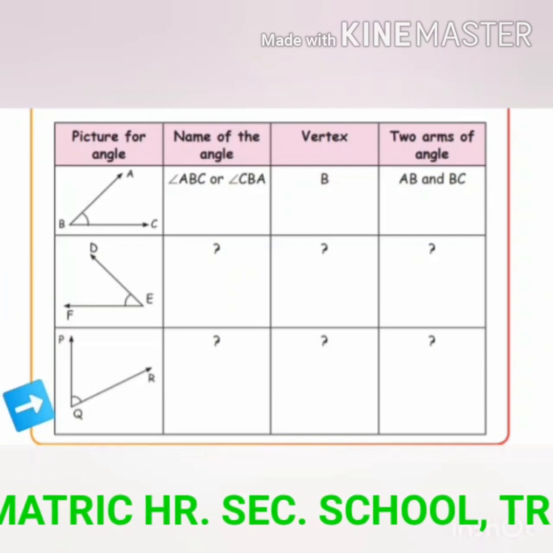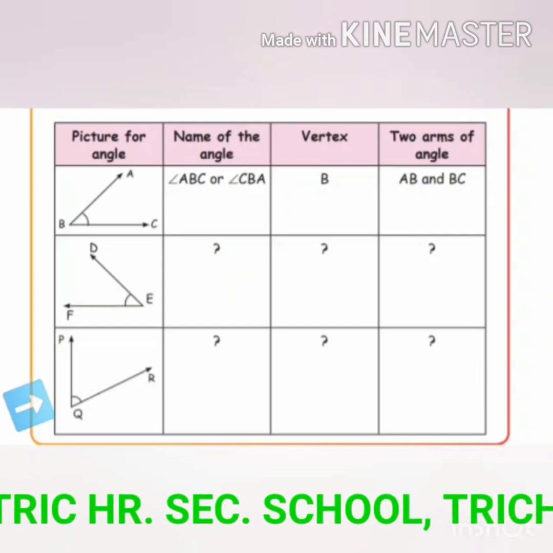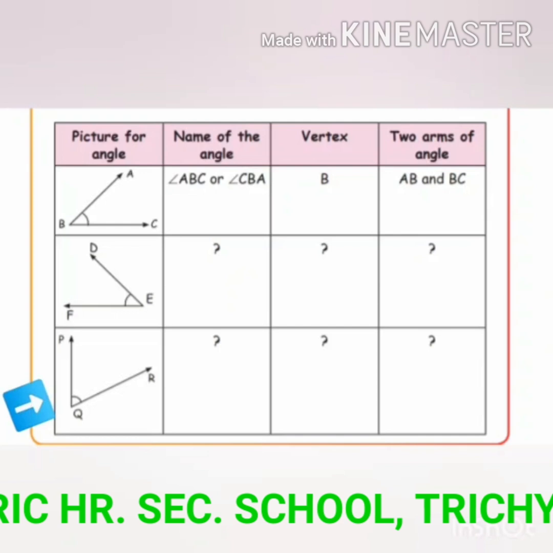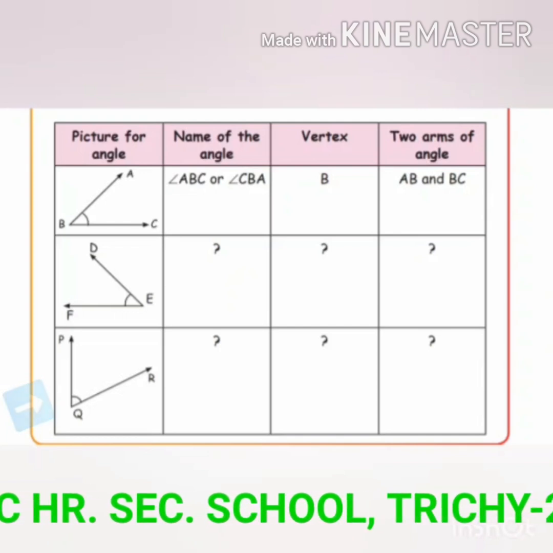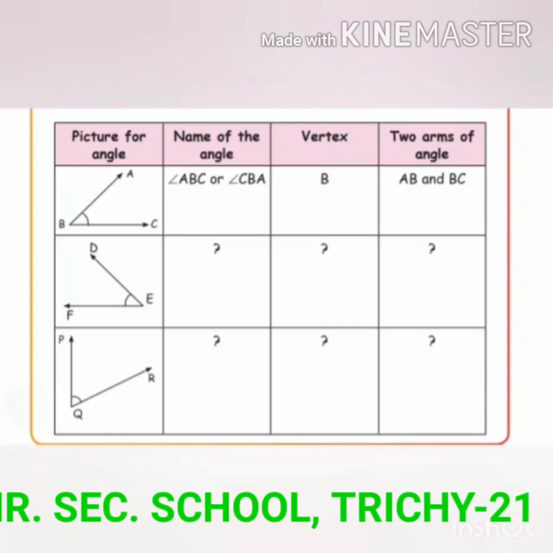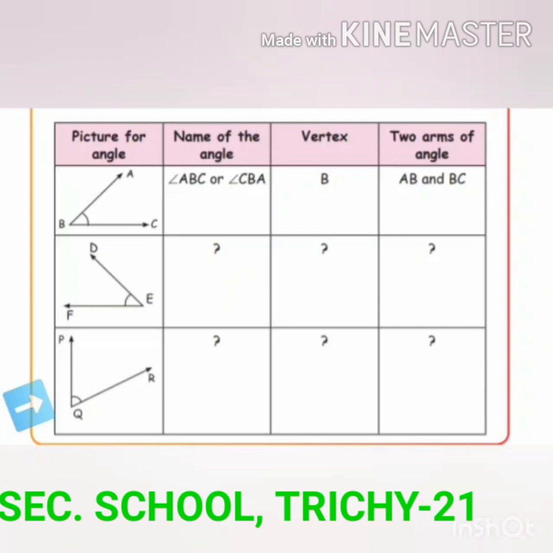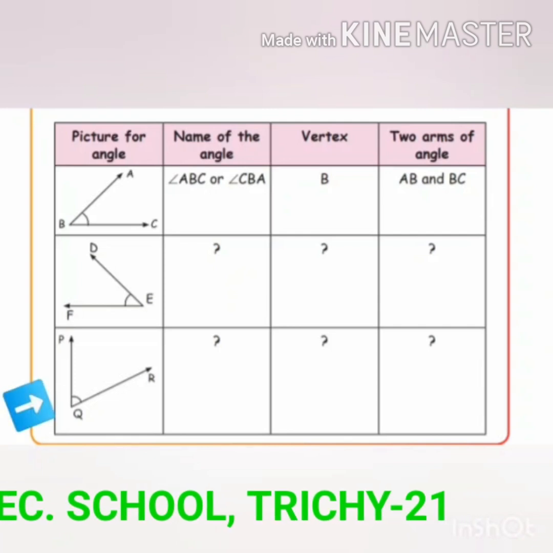See the third picture. Here name of the angle is PQR or RQP. Name of the vertex is Q. The two arms of angle are PQ and QR.